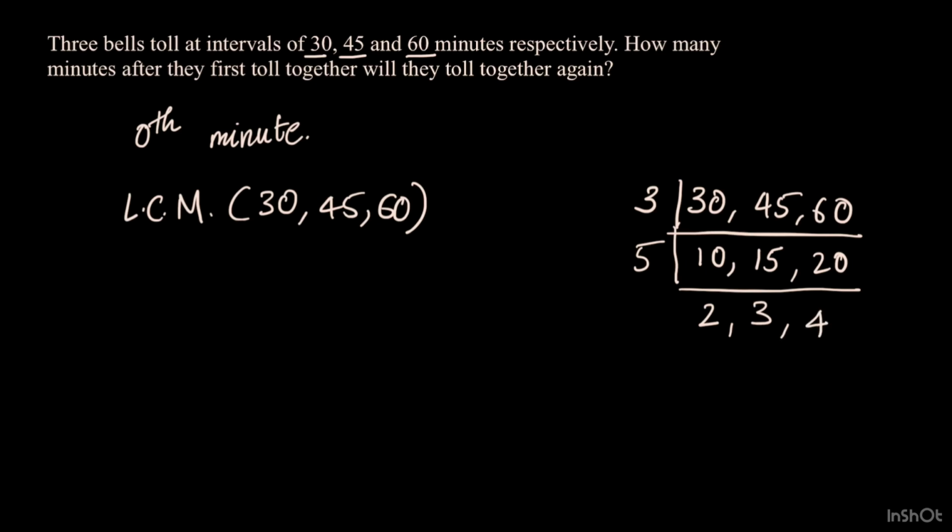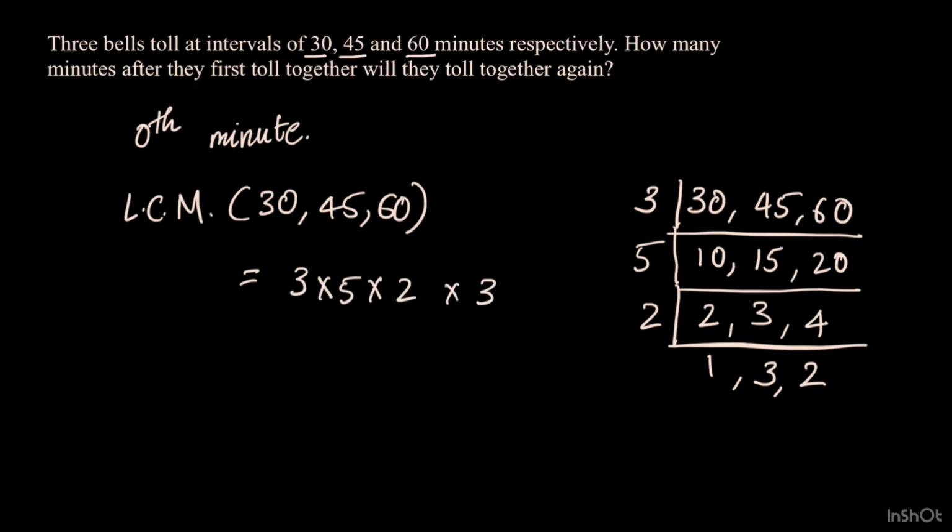5 times 2 gives us 10, 5 times 3 gives us 15, and 5 times 4 gives us 20. Now they no longer share a common prime factor amongst all three, but 2 and 4 are both even, and so in a pair they share a common prime factor, which is 2. So let's take it out. 2 times 1 gives us 2. As for 3, since 2 is not a factor of 3, we leave 3 untouched. And 2 times 2 gives us 4.